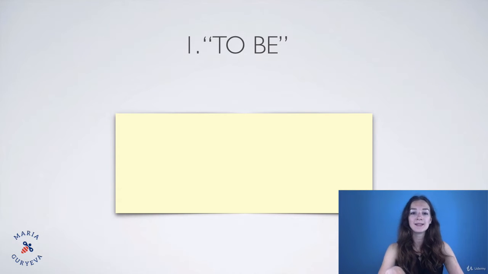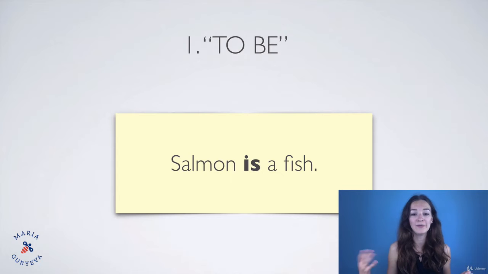The first one is the verb to be. This is easy. For example, we have: salmon is a fish. We don't know what salmon is, but we see the verb to be, is, and then we see the definition, fish. So now we know salmon is a fish, right?